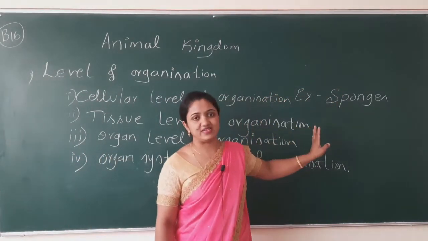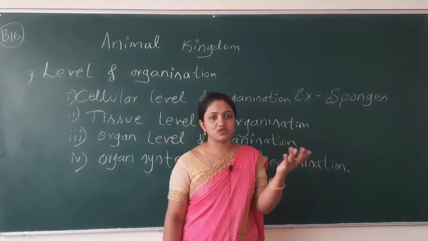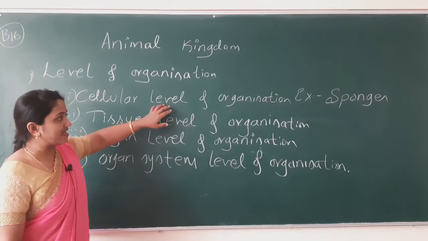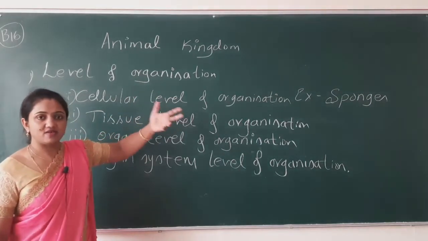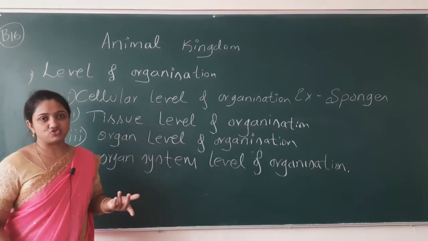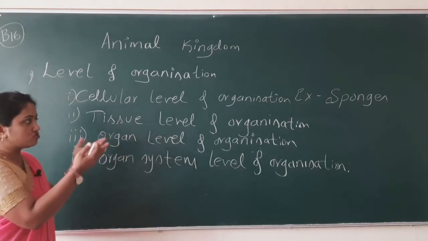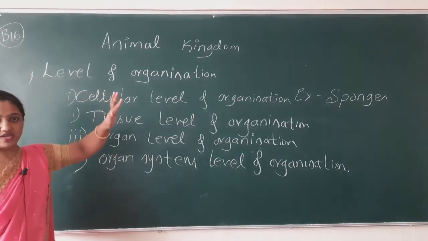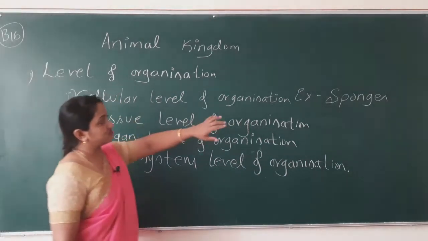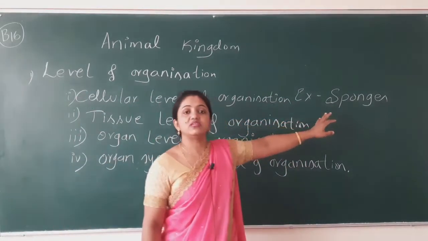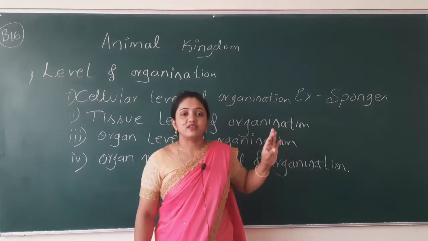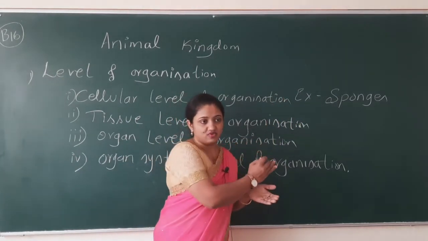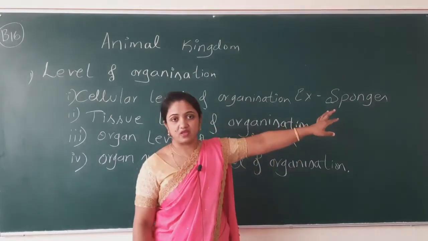They don't have any tissue, organ or organ system level of organization. With only cells, it has to lead its life. So those kind of animals come under cellular level of organization. They have been categorized into one phylum known as Porifera.